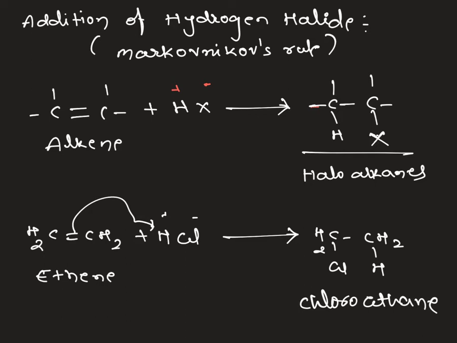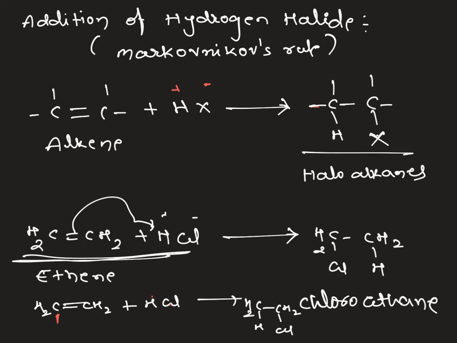That means when we add in the other fashion, let's take a reverse scenario. I will add hydrogen at this carbon and chlorine at this carbon, and what product do we get? The same product, CH3CH2Cl. This is also chloroethane. There is no difference. So whenever we add hydrogen halides to symmetrical alkenes, we get the same product.